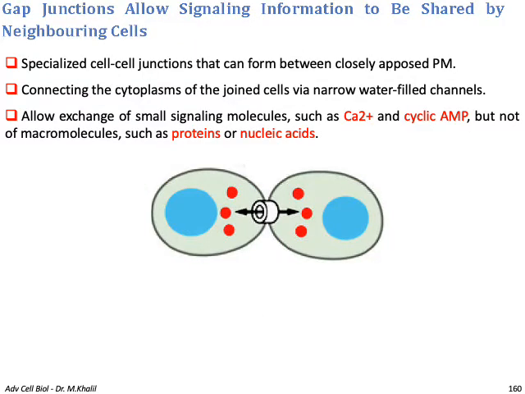The gap junction also allows signaling information to be shared between neighboring cells. The gap junction is a specialized cell-cell junction that can form between closely opposed plasma membranes, connecting the cytoplasm of the joined cells via a narrow water-filled channel, as you can see from the figure. This allows the exchange of small signaling molecules such as calcium and cyclic AMP, but not macromolecules such as proteins and nucleic acids.